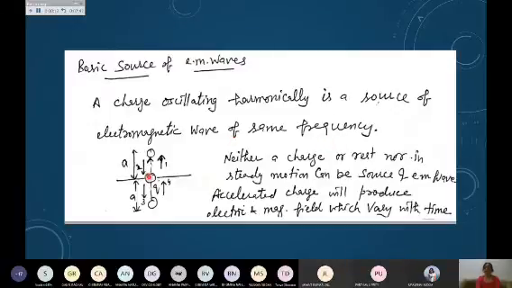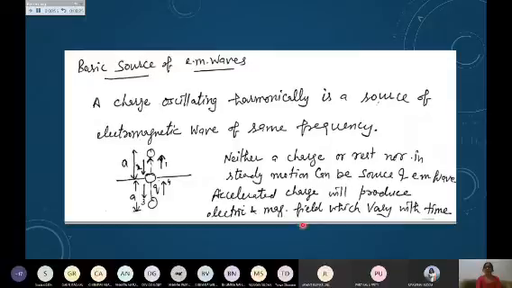If I have a charge which is made to oscillate harmonically, then it produces the electromagnetic wave. It means if a charge is at rest or in steady motion, then it does not produce an EM wave. I should have an accelerated charge, and because of the accelerated charge, electric fields and magnetic fields are produced which vary in time. Till now we have discussed a number of times that when I vary the electric field, a magnetic field is produced. Similarly, when I vary the magnetic field, an electric field is produced.